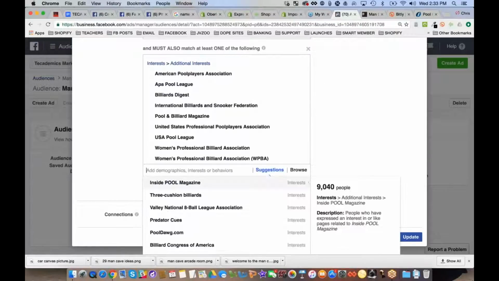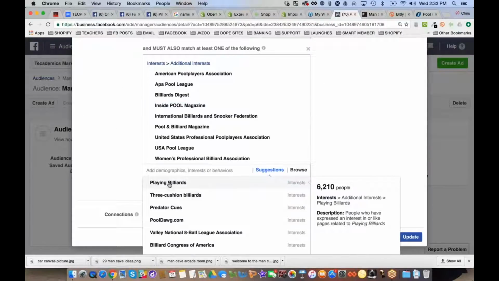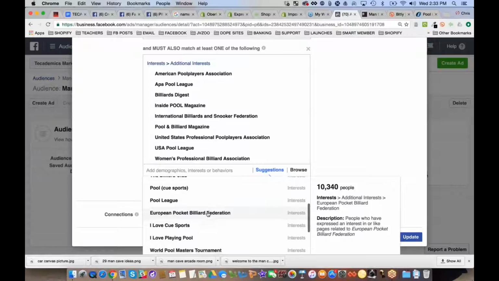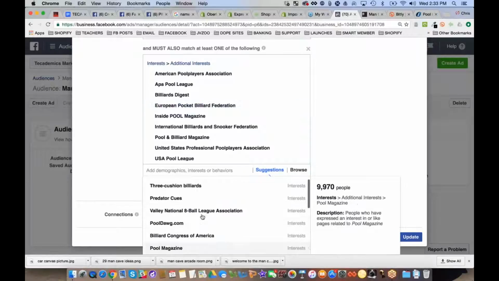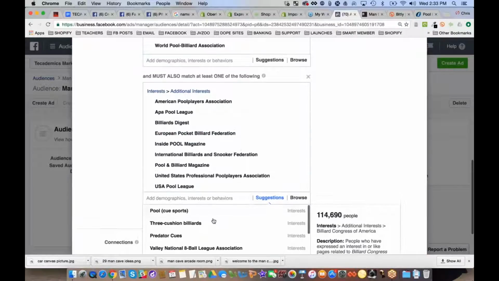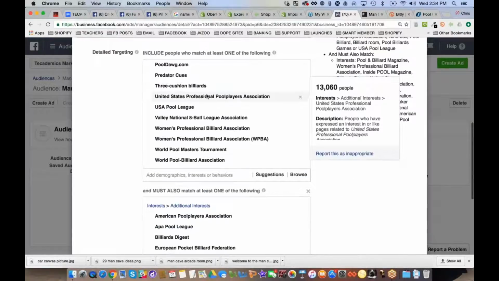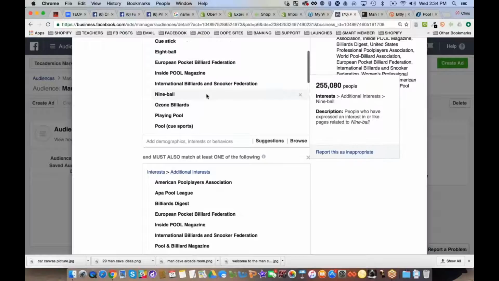Okay, so I'm just going to keep doing magazines and associations, not like playing billiards. Magazines and associations, right? So I'm going to look for some more, whatever it might be, and I'm just going with what they're doing. Now I might even do billiards magazine and see if it comes up. Okay, there's that way to do it. There's also, I can look up here at some of the ones I have in this one up here.